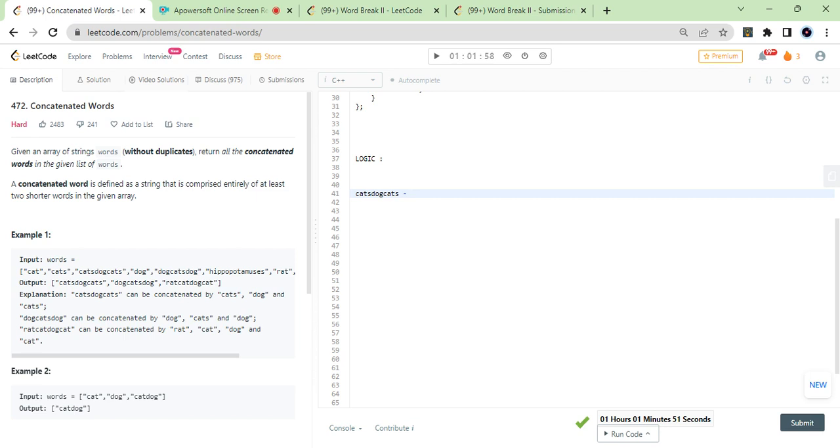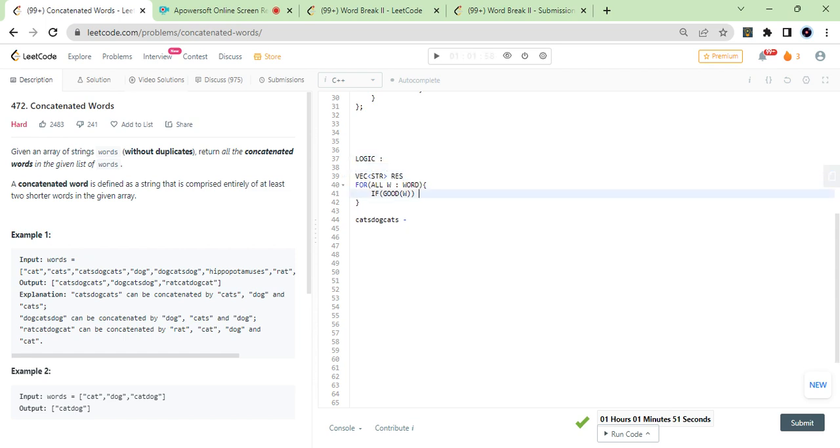So the basic logic is a for loop for all words w in words. I'll see if w is a good word, and then I'll push it back into a result vector. I'm creating a vector of strings called res.